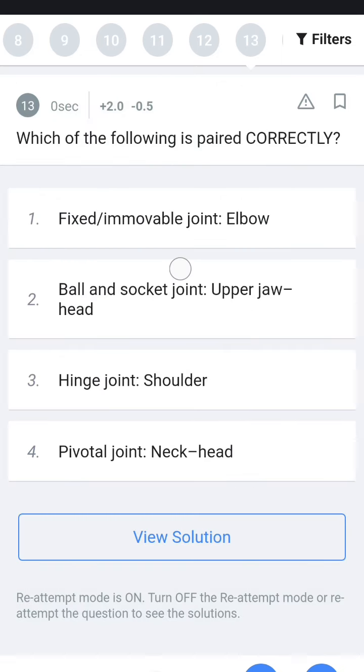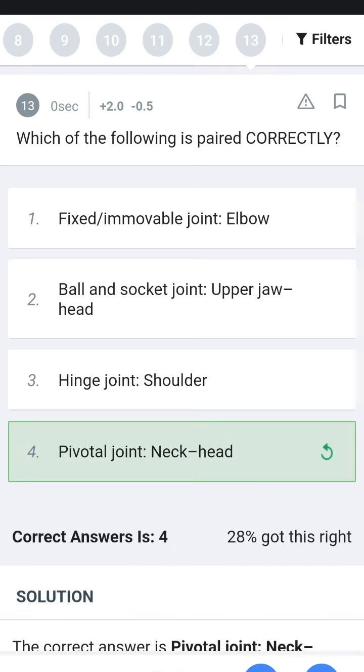Next, which of the following is correctly paired? Fixed immovable joint elbow, ball and socket joint upper, ball and socket upper or head, hinge joint shoulder, or pivotal joint neck. Ball and socket is found in the shoulder, so it is not found in the head. Fixed or immovable joint elbow is wrong, as the elbow is movable. So the answer is pivotal joint, neck or head.